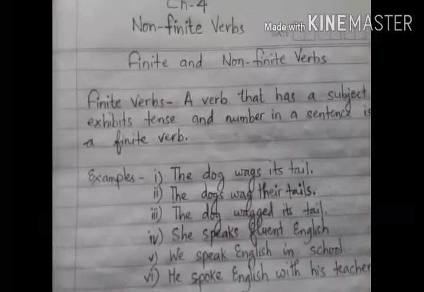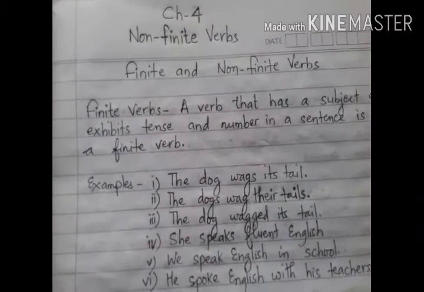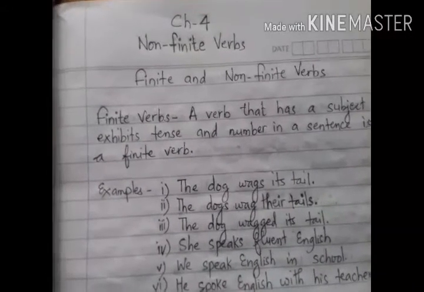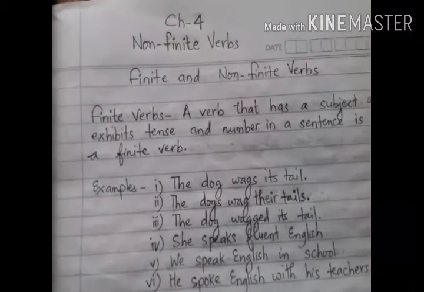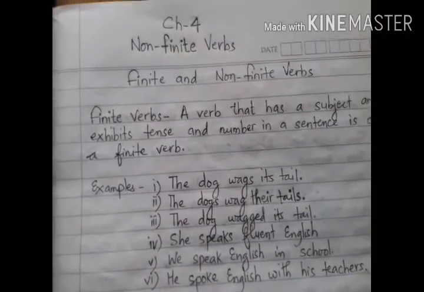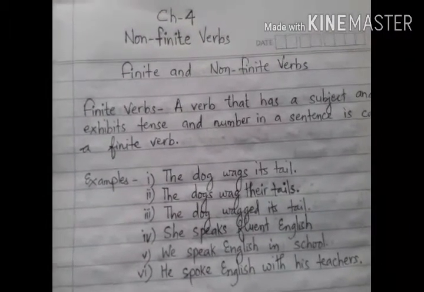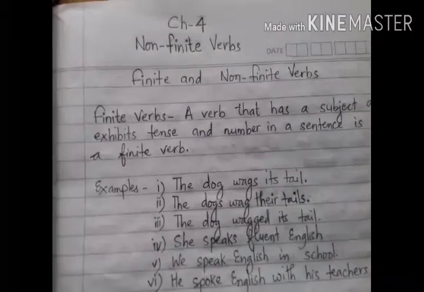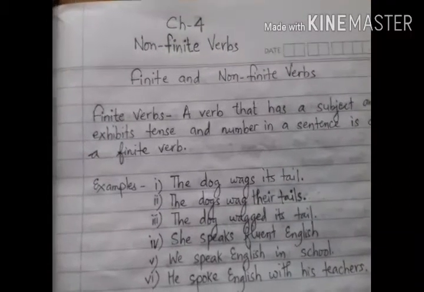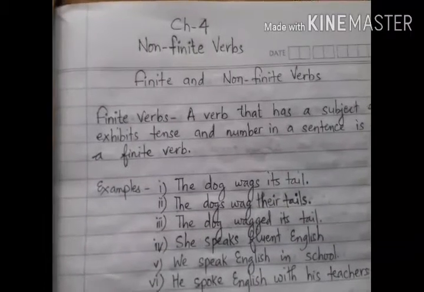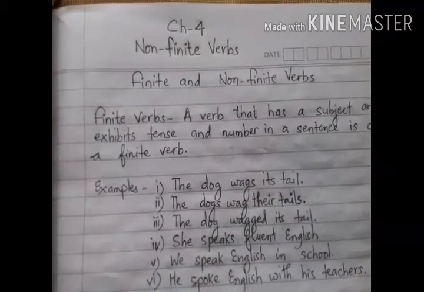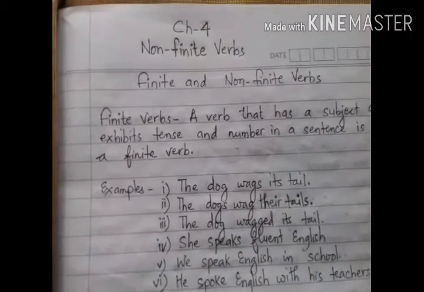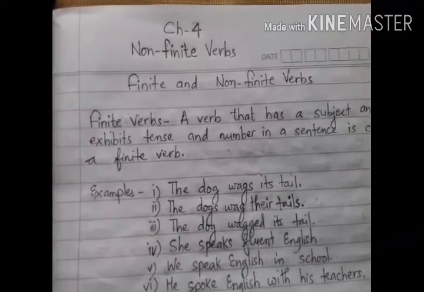As we all know that each verb, each action word, has its 5 forms and each verb changes its forms according to the change in the number of subjects. That means the verb which we are speaking about always has a subject, the doer of the action, and when the subject changes, the verb changes.